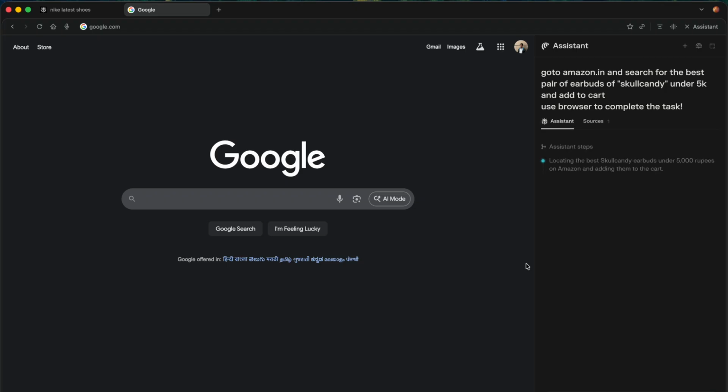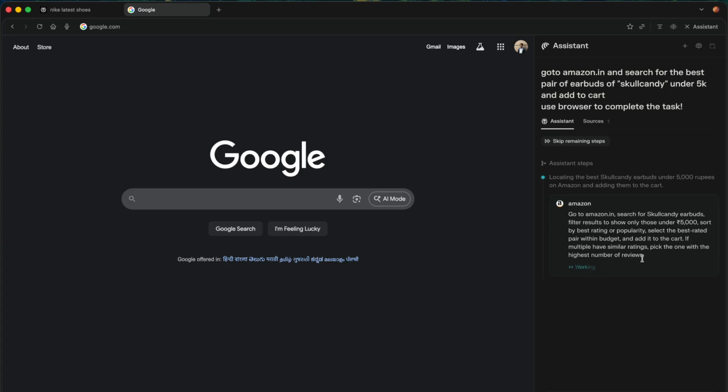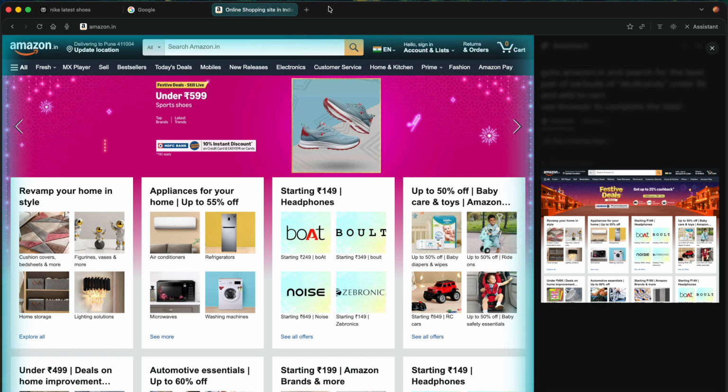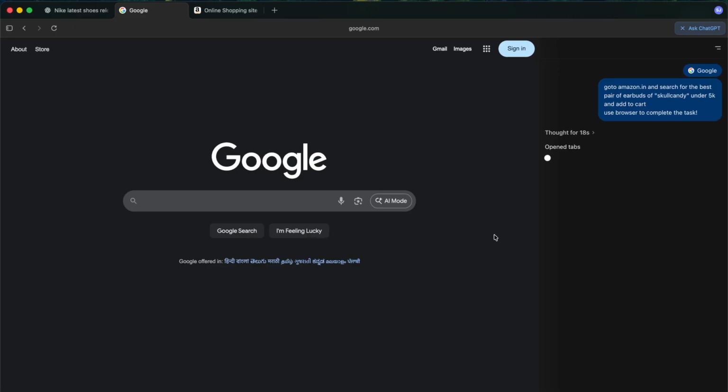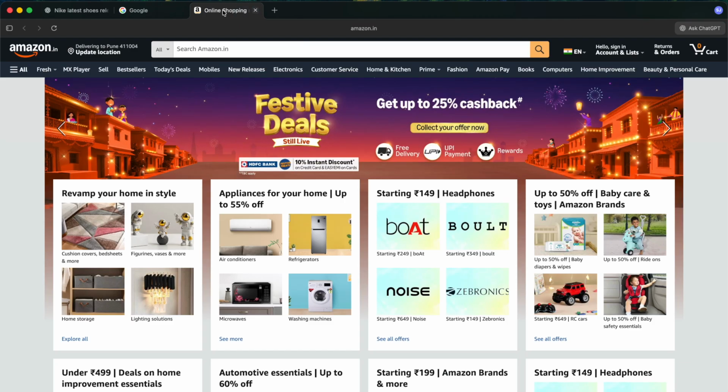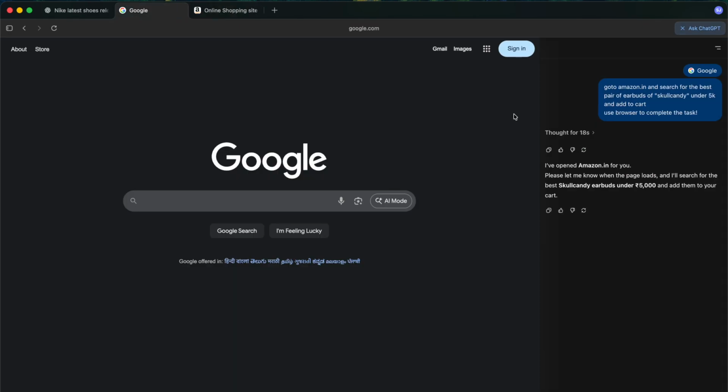Let's see what it does. Okay, it's using its own internal browser. It opened a different tab and it's searching and working there. Let's see what GPT has done. It says, I've opened Amazon.in for you. Please let me know. I'll search.